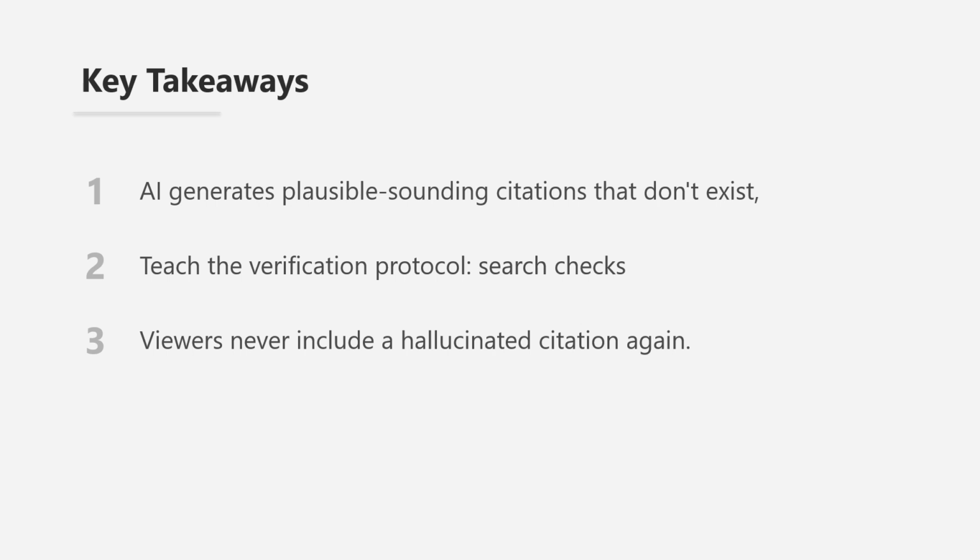Second, use the three-step verification protocol. Search check to confirm the paper exists. DOI verification to validate the identifier. Content validation to ensure the paper actually supports your claim. Only citations that pass all three steps should be included in your work. Third, learn the red flags. Papers missing from Google Scholar, DOIs that don't resolve. Authors whose publication lists don't include the cited work. Volume and issue numbers that don't match the publication date.